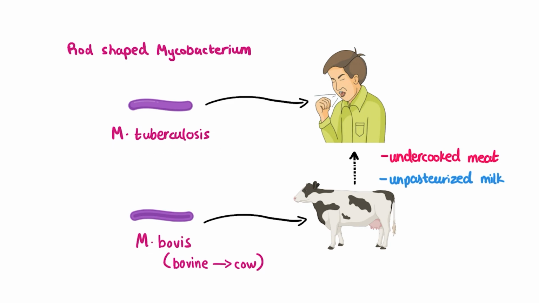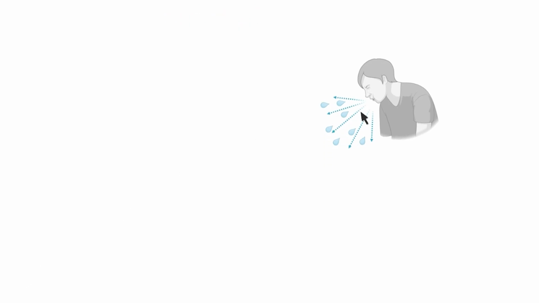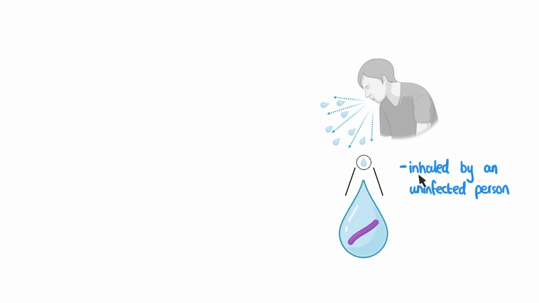Mycobacterium tuberculosis, on the other hand, is a droplet infection, meaning it's spread through airborne droplets that are released when a person who is infected either coughs or sneezes, for example. These droplets can then be inhaled by uninfected individuals, and this is how the spread is going to happen.